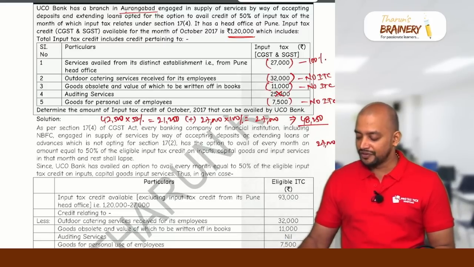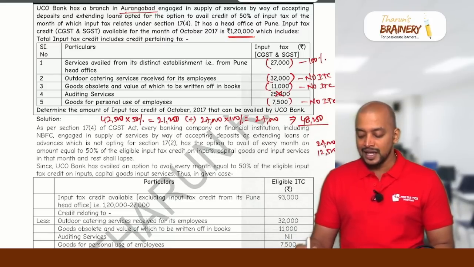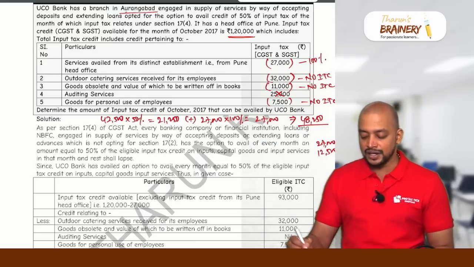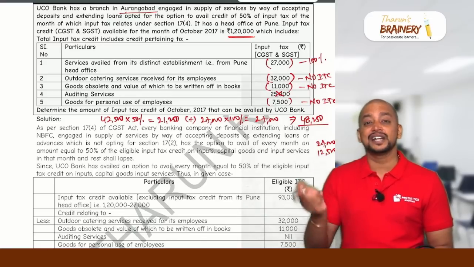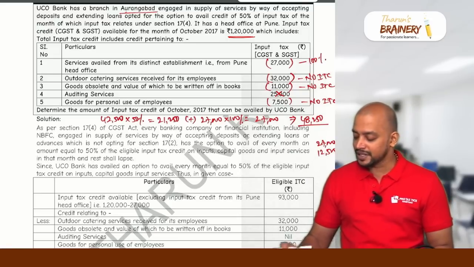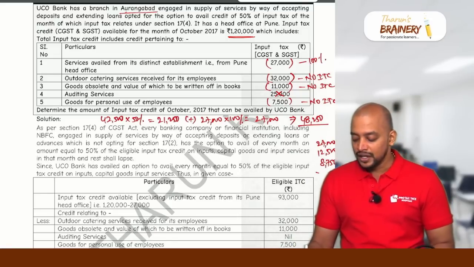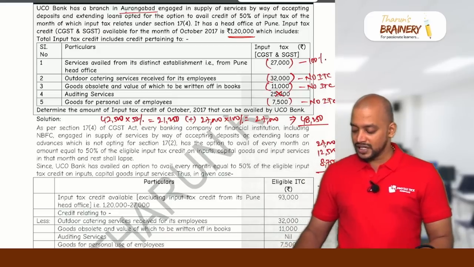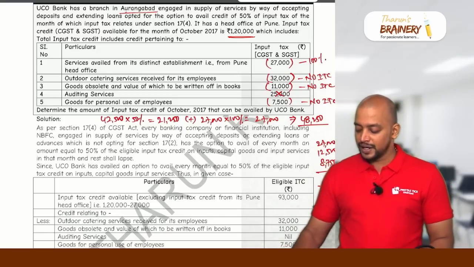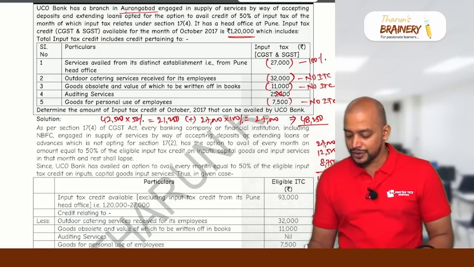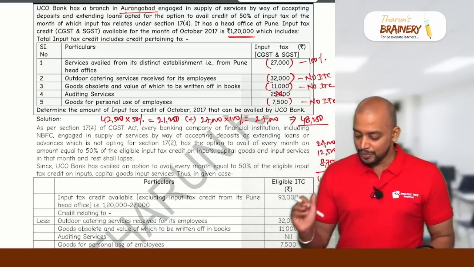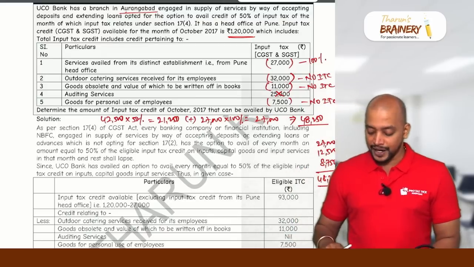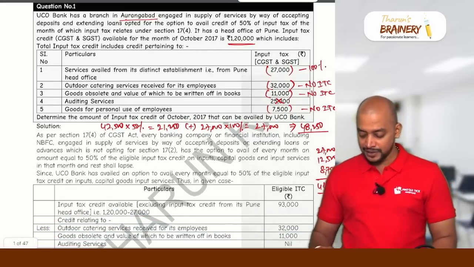So 25,000 into 50% is 12,500. And what is the remaining? The remaining is 1,20,000 minus 27,000 minus 32,000 minus 11,000 minus 25,000 minus 7,500, so that will be 17,500. That 17,500 into 50% is 8,750. Now also you will get the same answer: 8,750 plus 12,500 plus 27,000 is also 48,250. So either way you can do it, but the answer should be 48,250. That's how we need to arrive at the answer for this question.